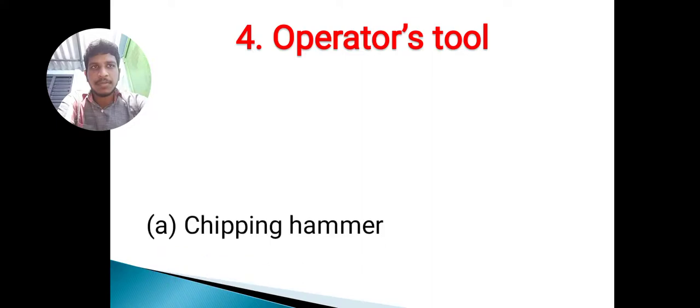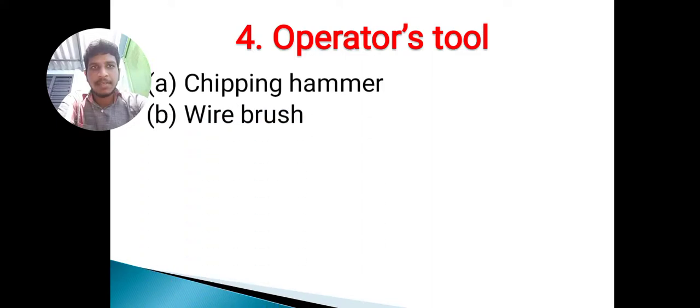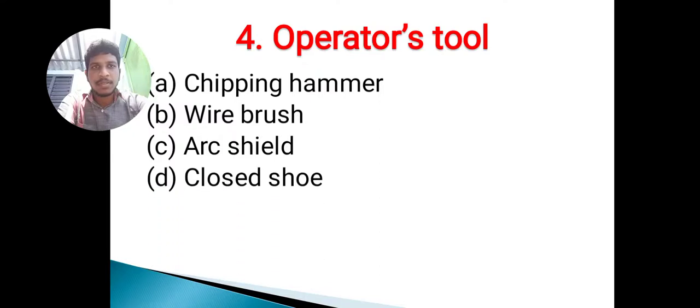Next, coming to operator's tools: chipping hammer, wire brush, arc shield, closed shoe. These are for safety purposes. We are using them. Chipping hammer is used to remove the unwanted chips. Wire brush is used to remove the chips, and arc shield to protect the eyes. Closed shoe to protect the legs or feet.